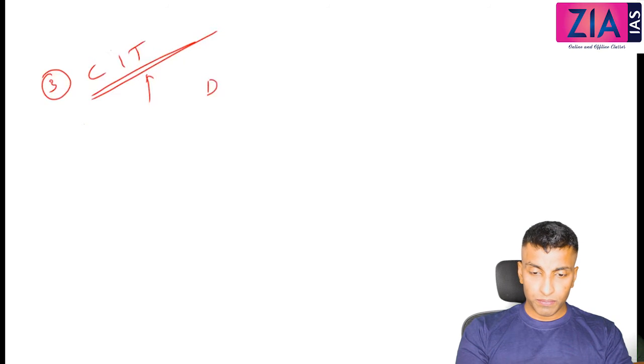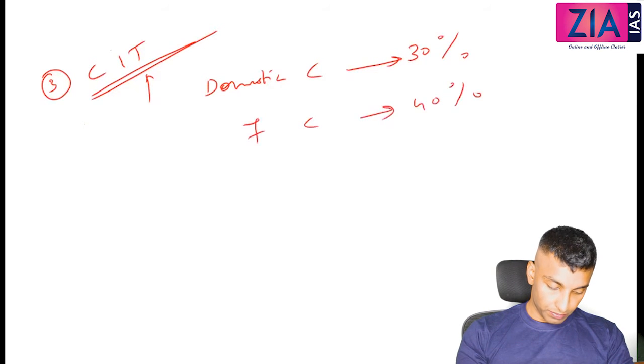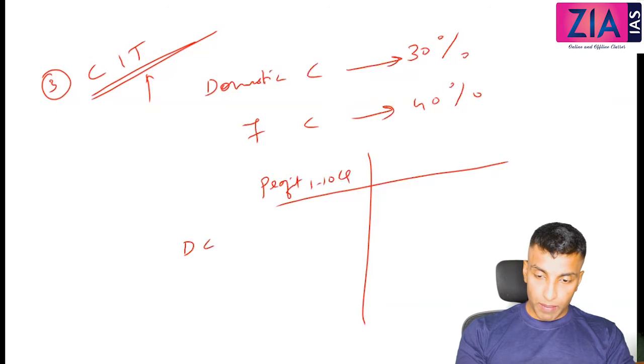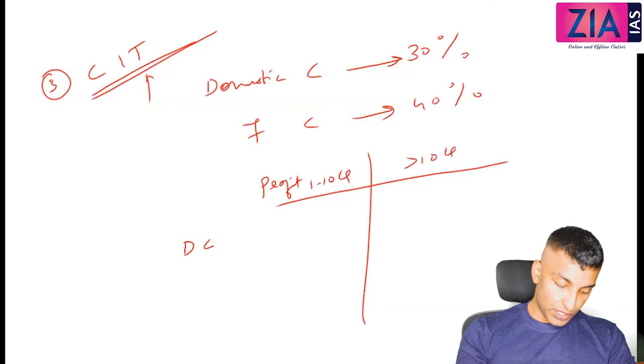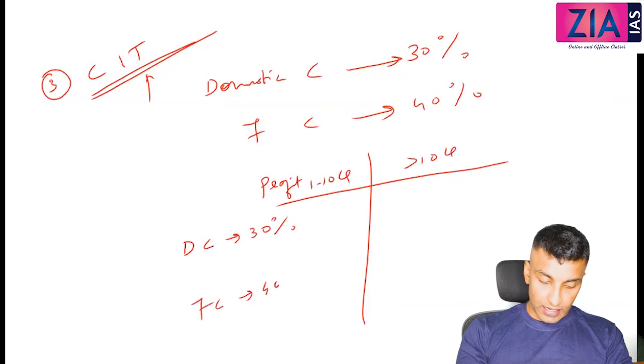Domestic companies 30 percentage, and foreign companies 40 percentage. So for example, domestic companies' profit 1 to 10 crore and more than 10 crore. We'll talk about the surcharge here. So domestic companies, what is the tax? 30. And foreign companies, the corporate income tax, that is 40.